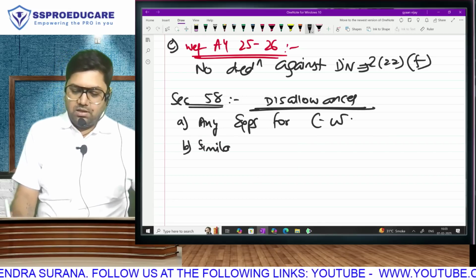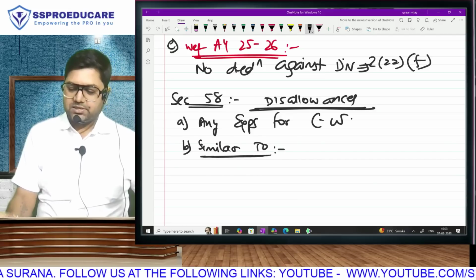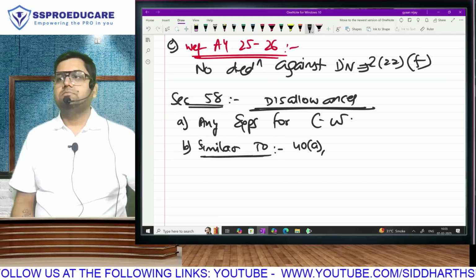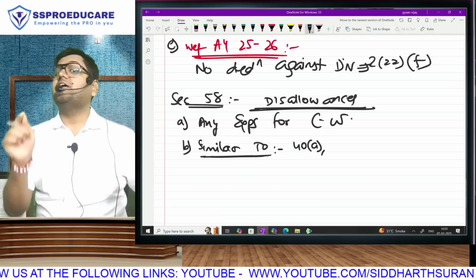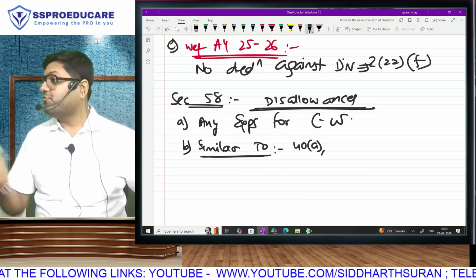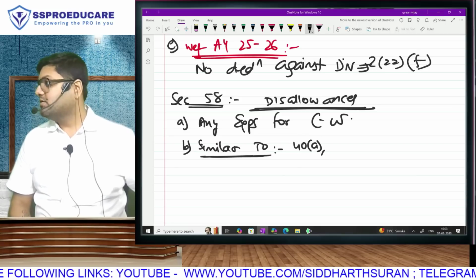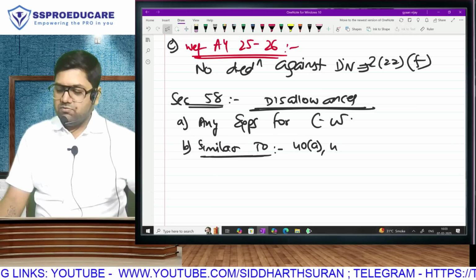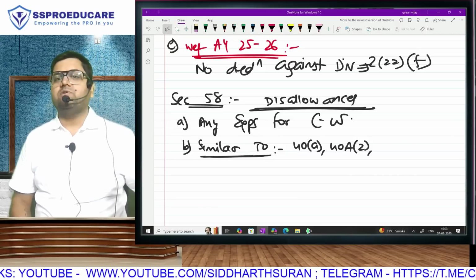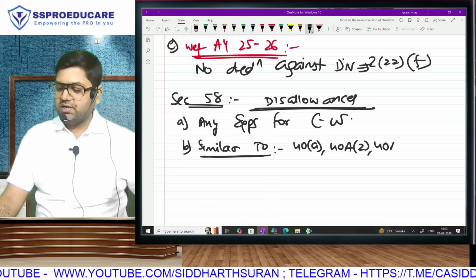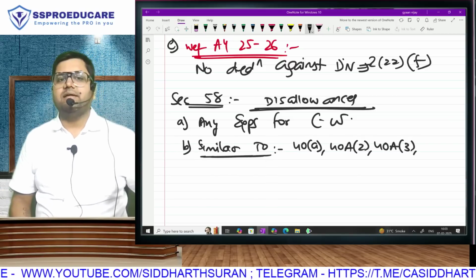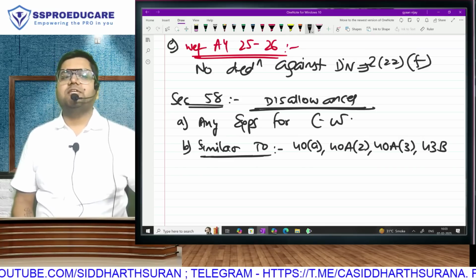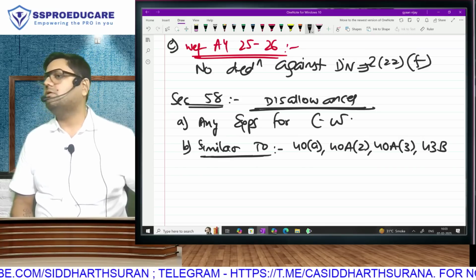And then further, expenses which are similar to the following sections. See if you remember them. Section 40(a). TDS not deducted. Just like in PGBP you have to deduct TDS, here also if you are paying rent to someone, you will have to deduct TDS. If you don't deduct TDS, resident pay 30%, non-resident pay 100%. There was section 40A subsection 2, excessive payment to relatives. There was section 40A subsection 3, cash expenditure more than 10,000, for transporter more than 35,000. There was section 43B, certain expenses will be allowed but only and only if you make payment up to the due date of return filing.